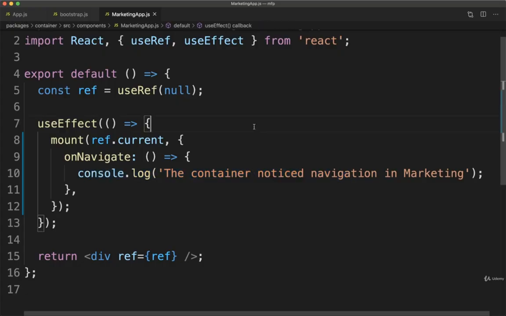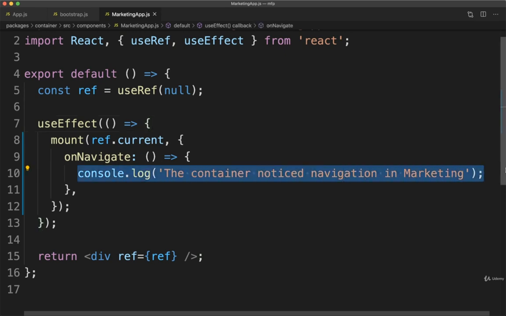So now inside of our callback, inside the marketing app file, rather than doing that console log right there, we could attempt to figure out what URL the marketing application navigated to, and then use that to update our browser history inside the container. So let's take care of that last step in the next video.